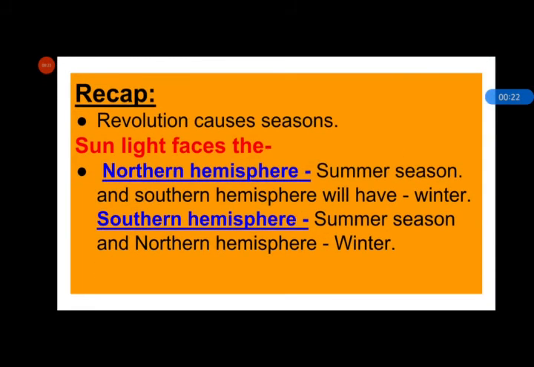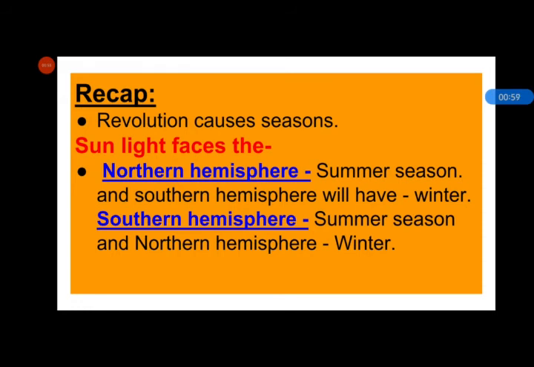Let's revise what we have studied in the previous class. We have studied about the seasons, how seasons occur on the earth. Seasons occur because of the revolution of the earth, and it takes the earth 1 year to complete one revolution. Not exactly 1 year: 1 year means 365 days and 6 hours. And how do seasons occur on the earth? It depends on the position of the earth.